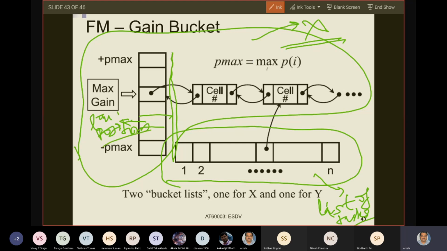The lth position contains nodes corresponding to those tasks for which the gain is equal to minus Pmax plus L. The lth position of this array is a pointer to a linked list of those tasks for all of which the gain, if you move that task to the other side, is equal to L plus minus Pmax. Are you with me on this?